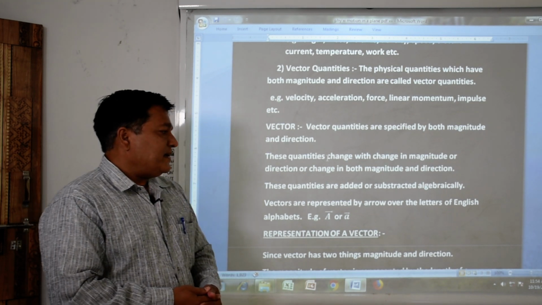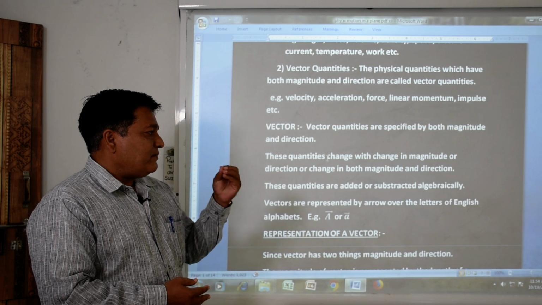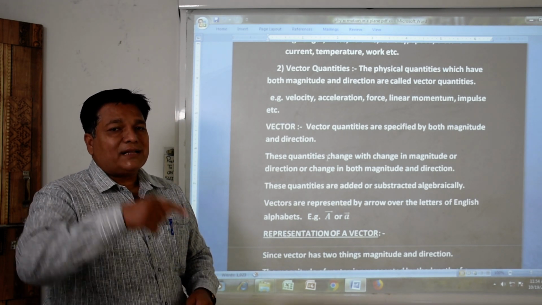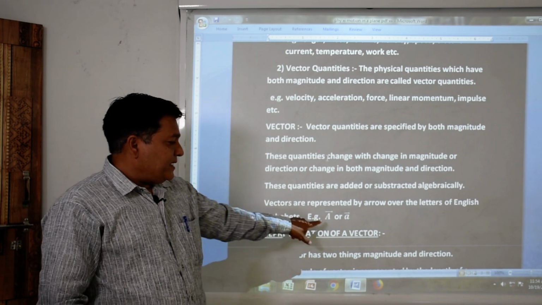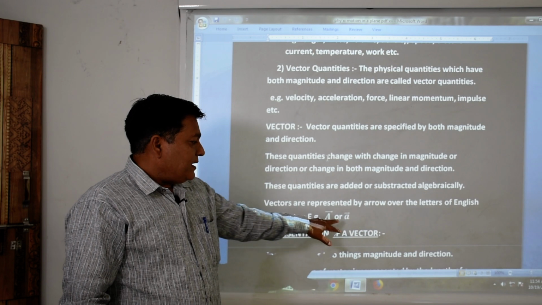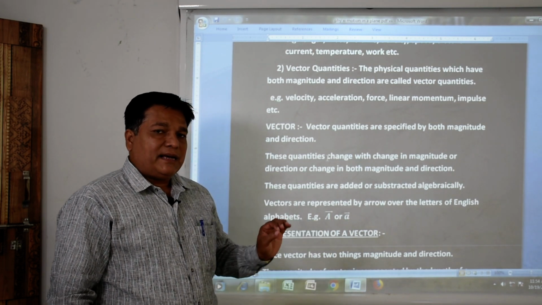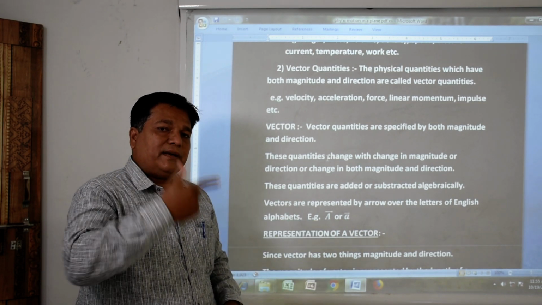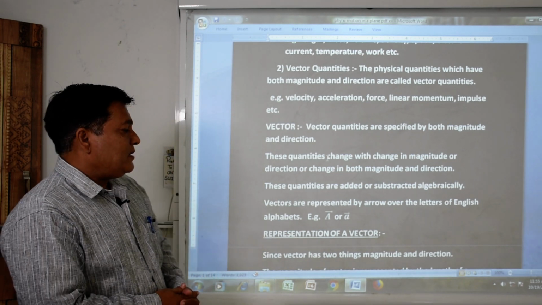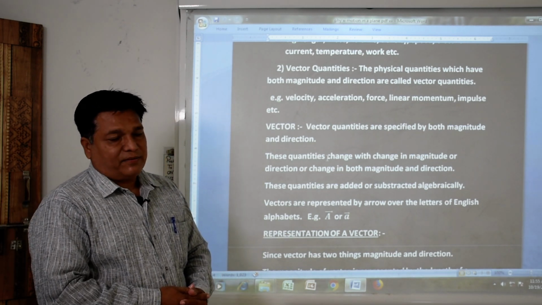We can represent a vector quantity by an English alphabet with an arrow over its head, like capital A with an arrow over its head, and small a with an arrow over its head. We indicate a vector quantity by using an arrow over the head of an English alphabet.